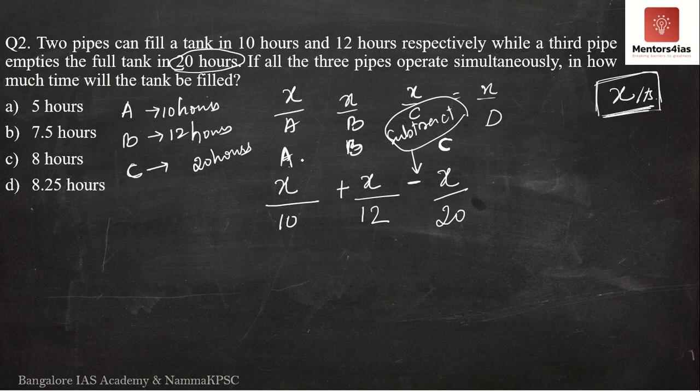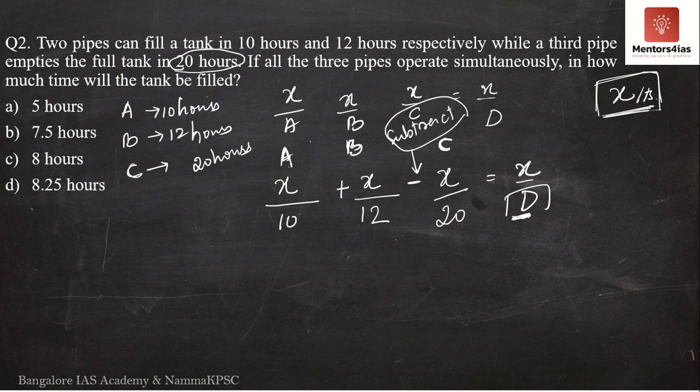It is like A makes 10 pencils, B makes 20 pencils, whereas C is now breaking pencils. So A is making 10 pencils per hour, B is making 20 pencils per hour, that is 30 pencils per hour. But C is breaking 5 pencils. So how many pencils are made every hour? Nothing but 10 plus 20 minus 5. So it will be 30 minus 5. Every hour 25 pencils are made. Therefore, we are subtracting it. This will give us X by D.